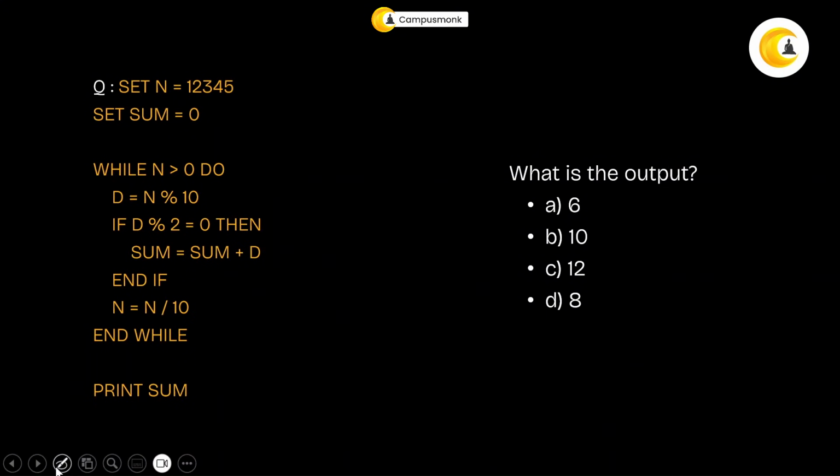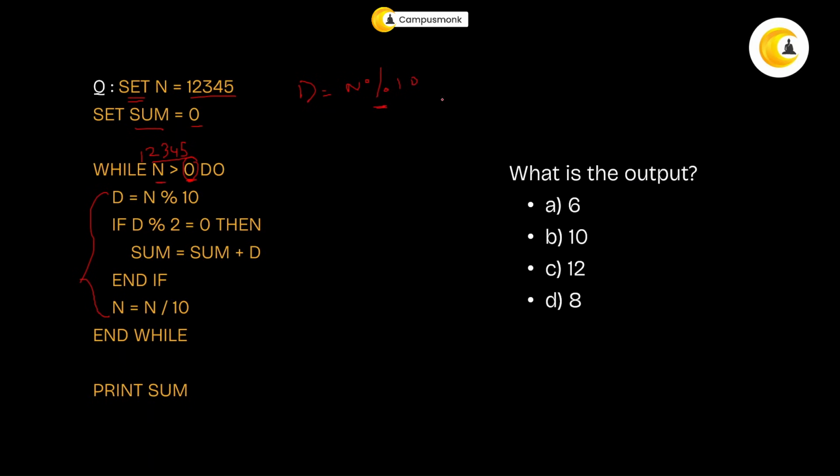It says you are given as n. Okay, this is a pseudocode, complete pseudocode, saying basically you are setting the value of n to be 1 2 3 4 5, and you have taken another variable sum which is set to 0. Now while n is greater than 0, you have to do this entire thing. Okay, so now 1 2 3 4 5, this is definitely greater than 0, right? So what is your d going to store? Your d is basically storing n mod 10.